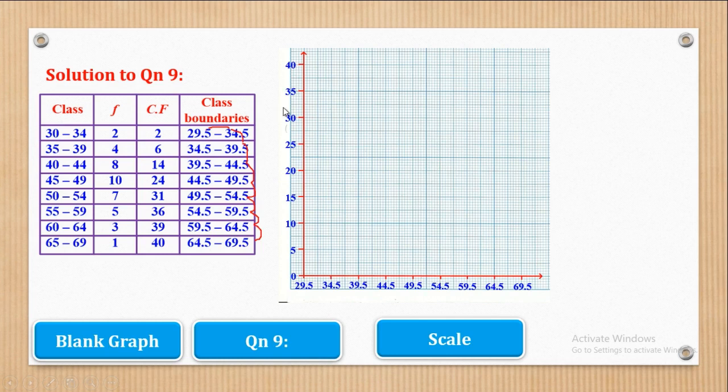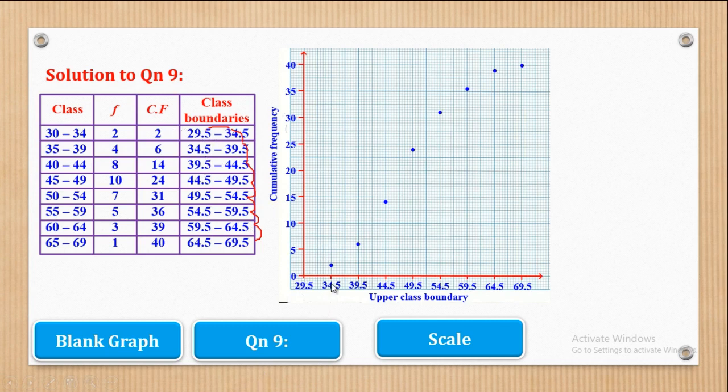So now we have demarcated. Next is to label. We have to label our axes. So horizontal will be upper class boundary and vertical will be cumulative frequency. So I've done that, and the next will be now to plot. So we shall plot upper class boundary corresponding to the cumulative frequency.